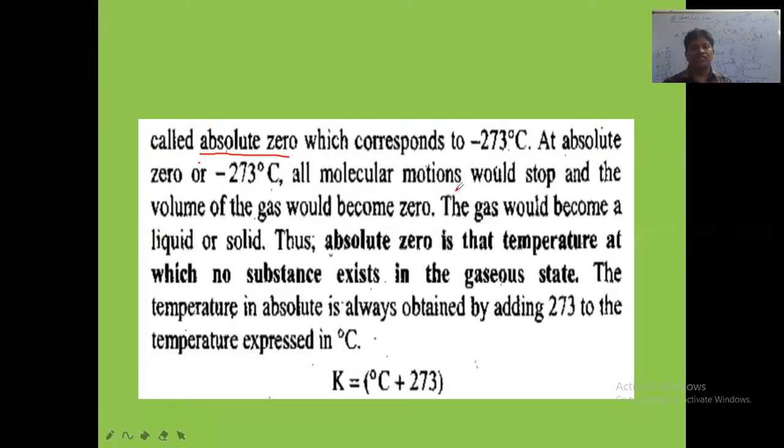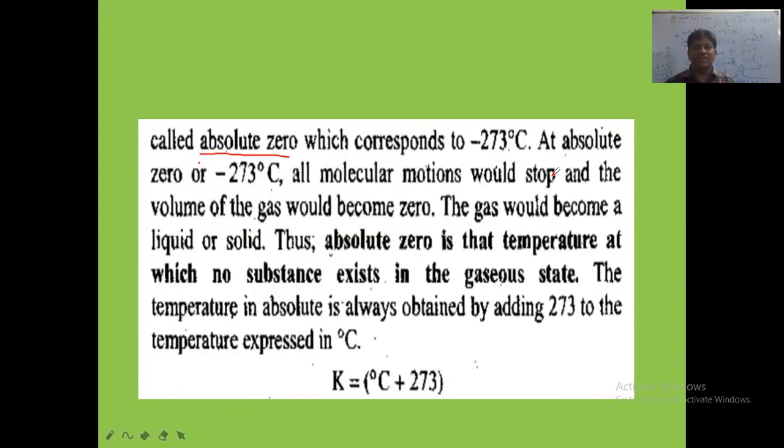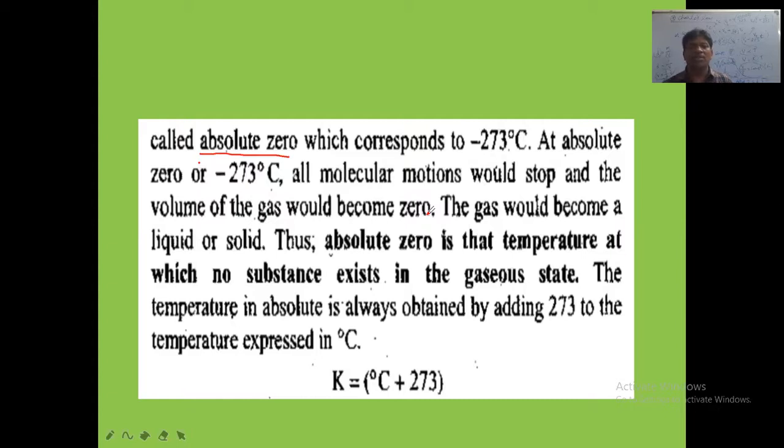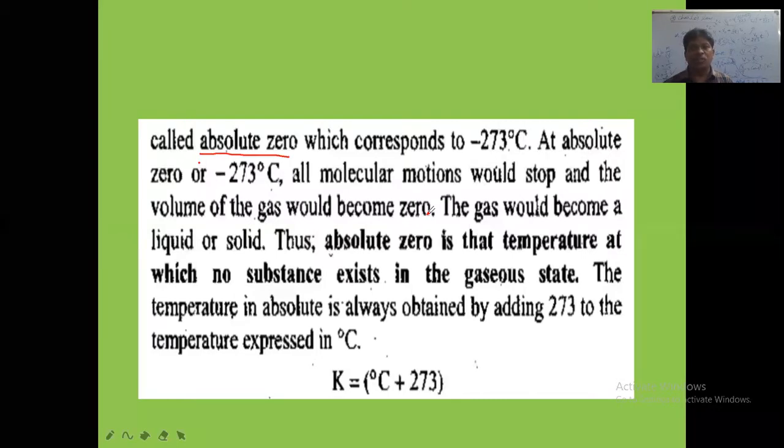At absolute 0, all molecular motions, all the movements of gas molecules, would cease. Cease means stopped. They will stop moving, and the volume of the gas would become 0. The total volume of the gas becomes 0. That means the gas does not exist at that lowest possible temperature of minus 273 degrees Celsius. Therefore, the volume of the gas is taken to be 0 at that temperature. So at absolute 0 temperature, that is 0 Kelvin, the volume of the gas is 0, and the movement of the gas molecules is stopped.